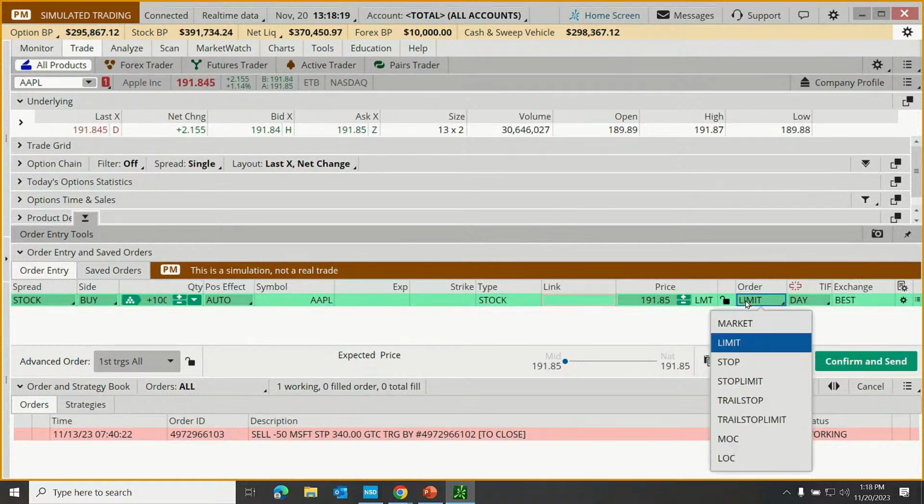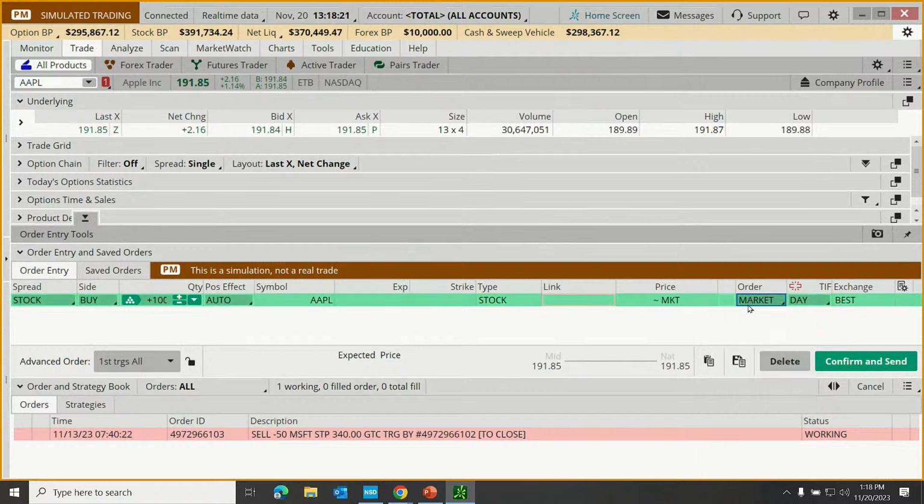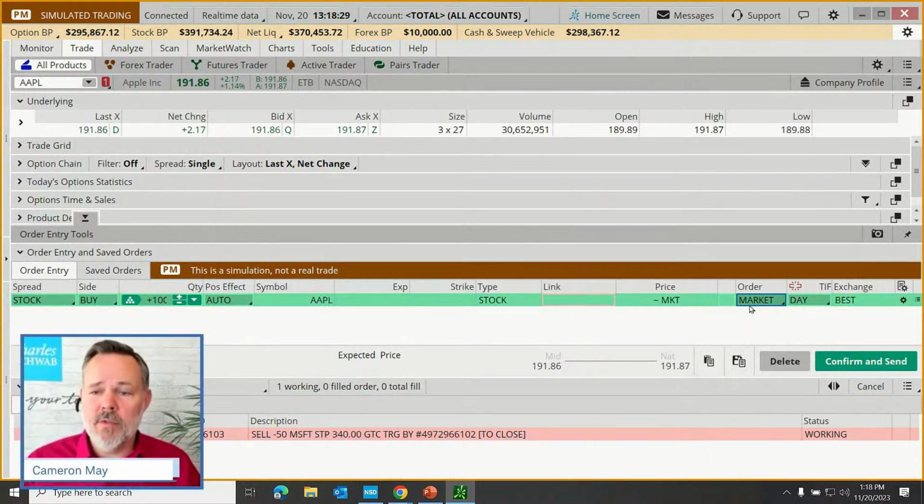We could also switch the order type to a market order, for example, if we're just saying, hey, I don't want to put a limit on things. I'll pay whatever the market price is. Just get me in. That's what some traders will use if they really want to get into the trade and they don't mind the uncertainty of knowing precisely how much they will pay as a maximum.